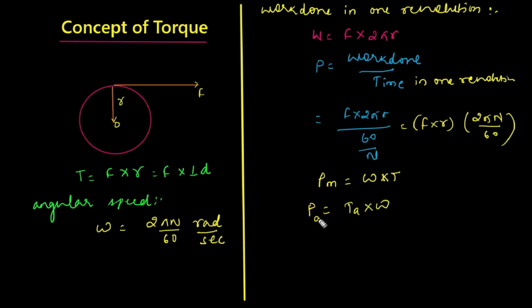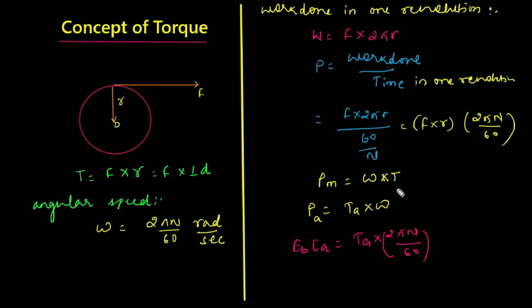Now if I want to calculate the power, this is electrical power we are getting in the armature, so power can be EB IA, and this is equal to TA into omega, and omega is 2 pi n upon 60, right?